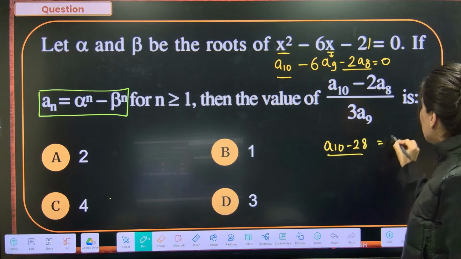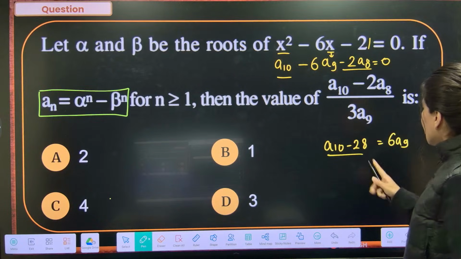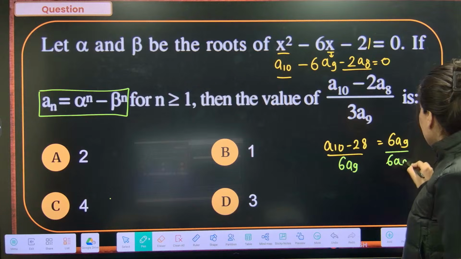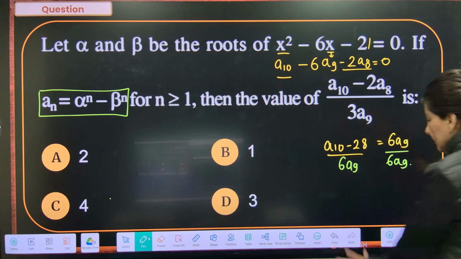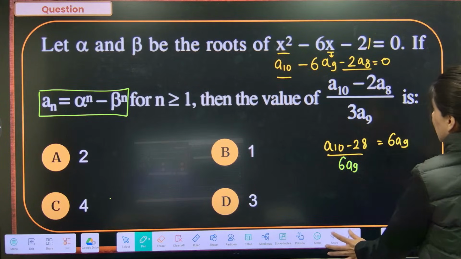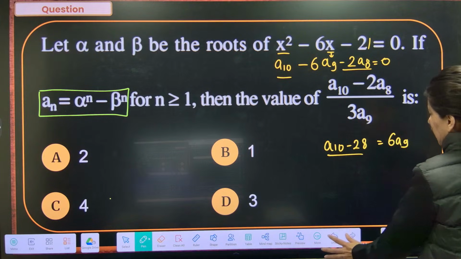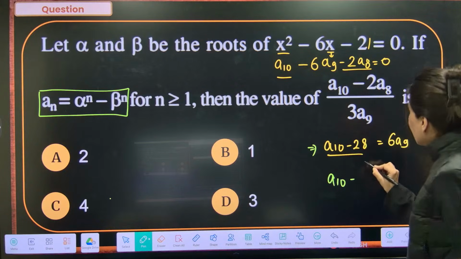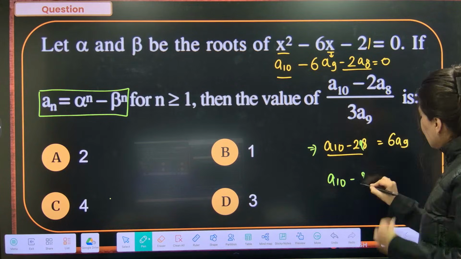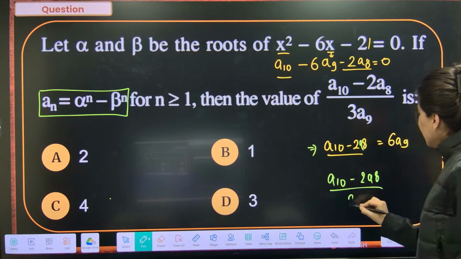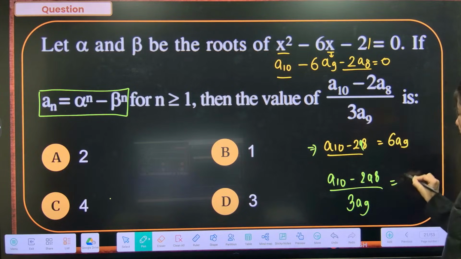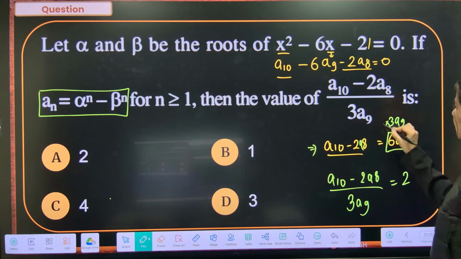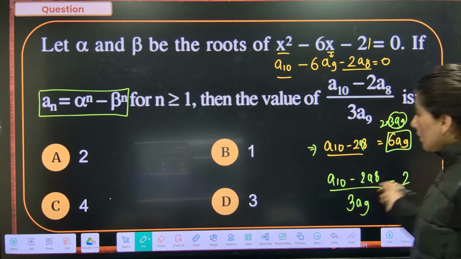Whole upon is equal to 6A9. So this is 6A9 upon 6A9, which is equal to 6A9. Sorry, you need 3A9. So this is going to be A10 minus 2A8. 2A8 upon 3A9 is 2. Basically this is 3A9 into 2, and I am putting the number 2 as the answer.